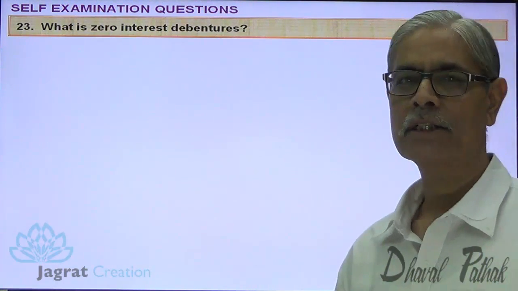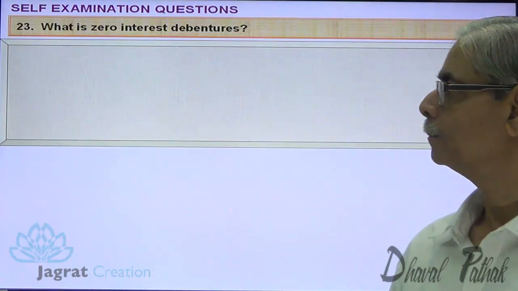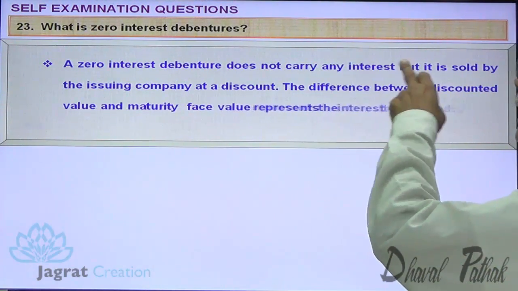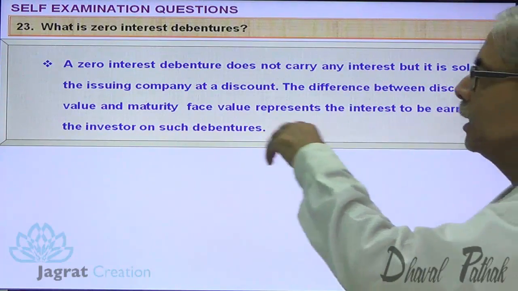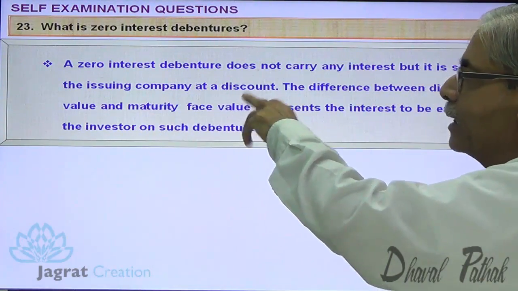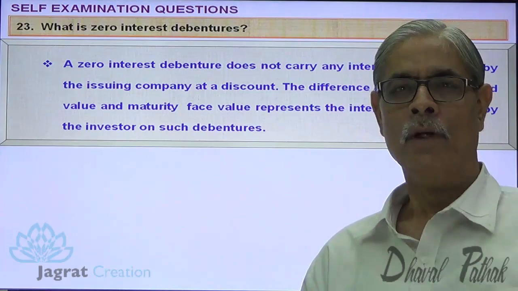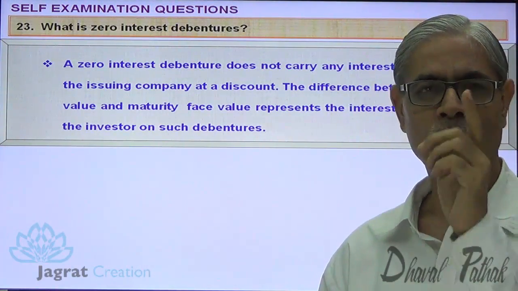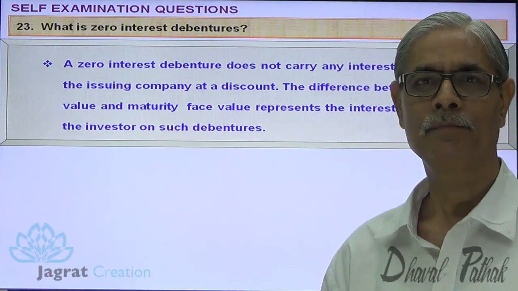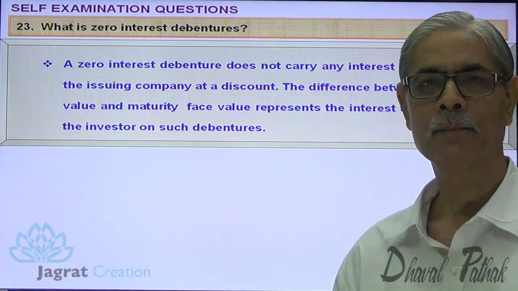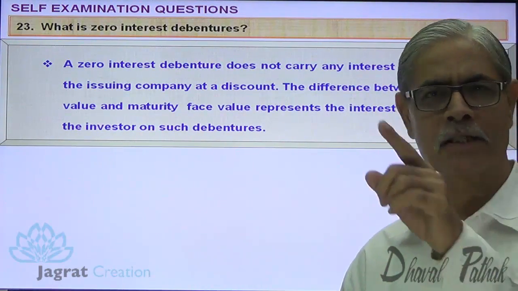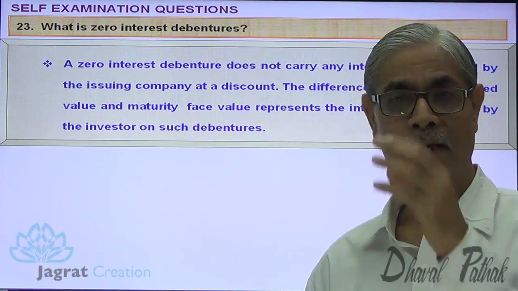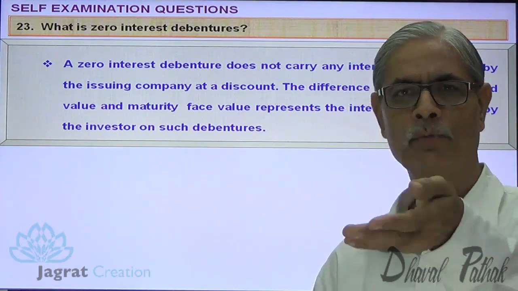What is a zero interest debenture? Now see. A zero interest debenture does not carry any interest, but it is sold by the issuing company at a discount. Now, a debenture of face value 1,000 is issued at a discounted price of 250.